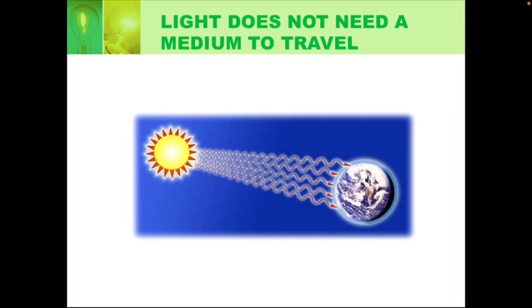In the light part, you learned about the sources of light: one is natural source and another is man-made source. You also recalled the properties of light from the previous grade, and you learned three properties. One is that light travels in a straight line, another is that light does not need a medium to travel, and the next one is reflection.